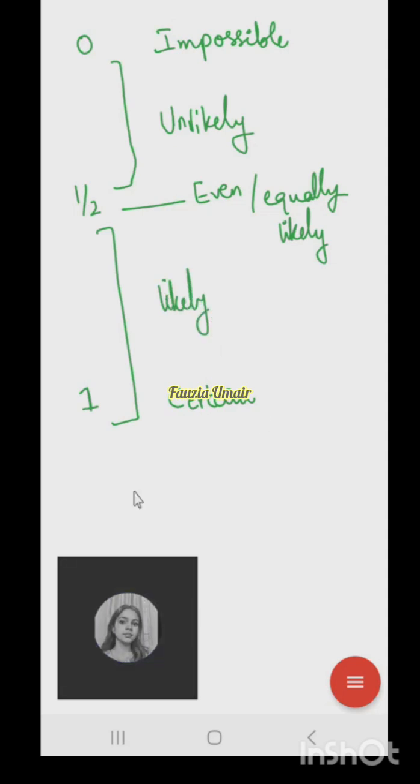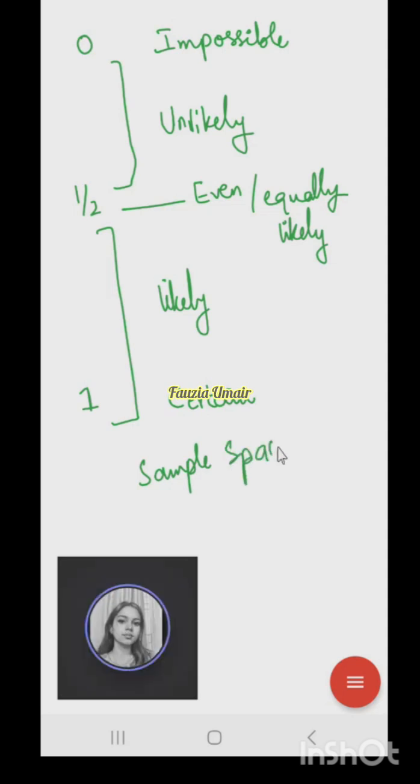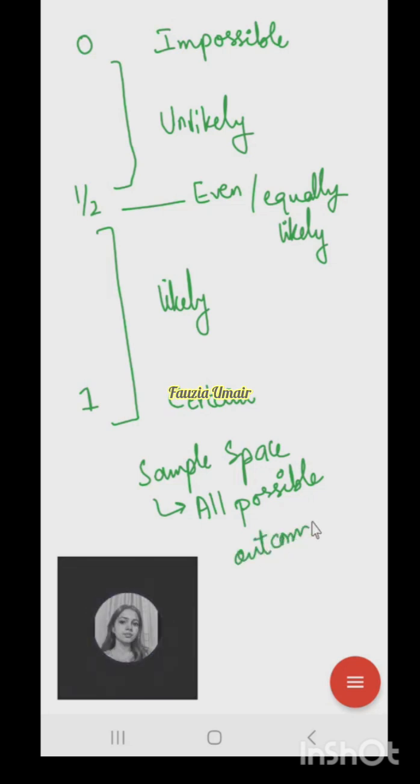Very good. So now what is sample space? Ma'am, the options we get. Like in dice, we get 6 options. That's right. So all possible outcomes, right? Yes. Like if the Pakistan team is having a match, then there are three outcomes: one is the team will win, second is the team will lose, or third is probably there would be a draw. Okay, so this is the sample space.